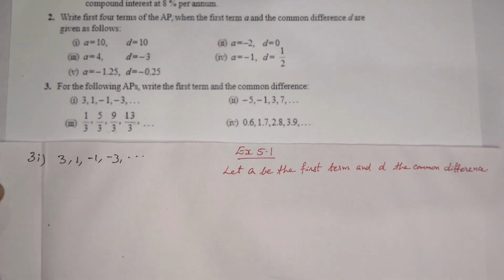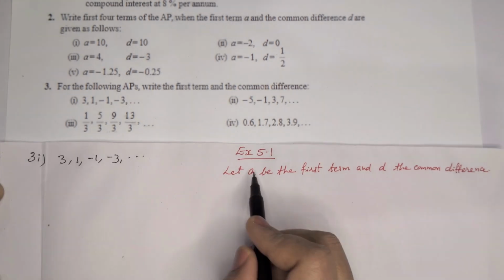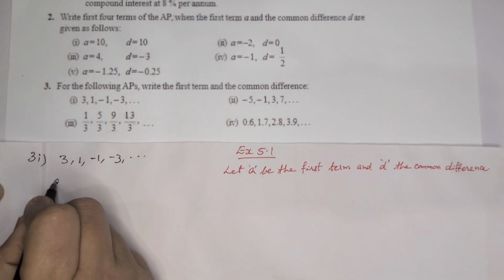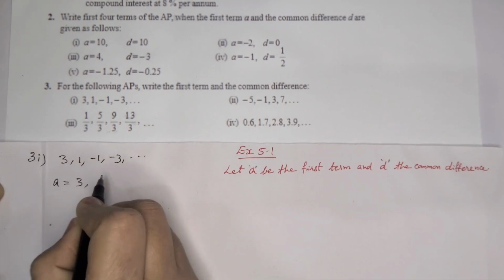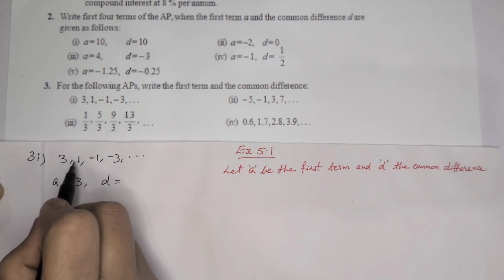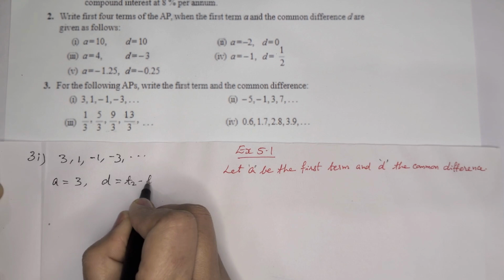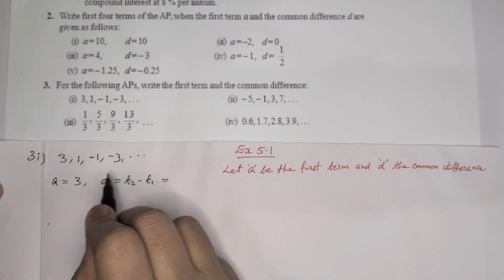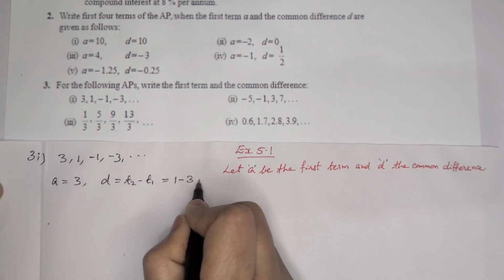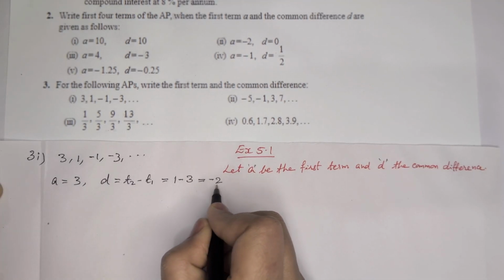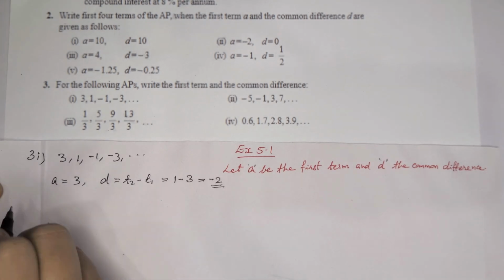Third question, for the following APs, write the first term and the common difference. So we can write let A be the first term and D the common difference. So first term, that means A is equal to 3. Then D, common difference, D means second term minus first one. Second term T2 minus T1, which is equal to 1 minus 3. That means 1 plus minus 3 is equal to minus 2. So the common difference is here minus 2.